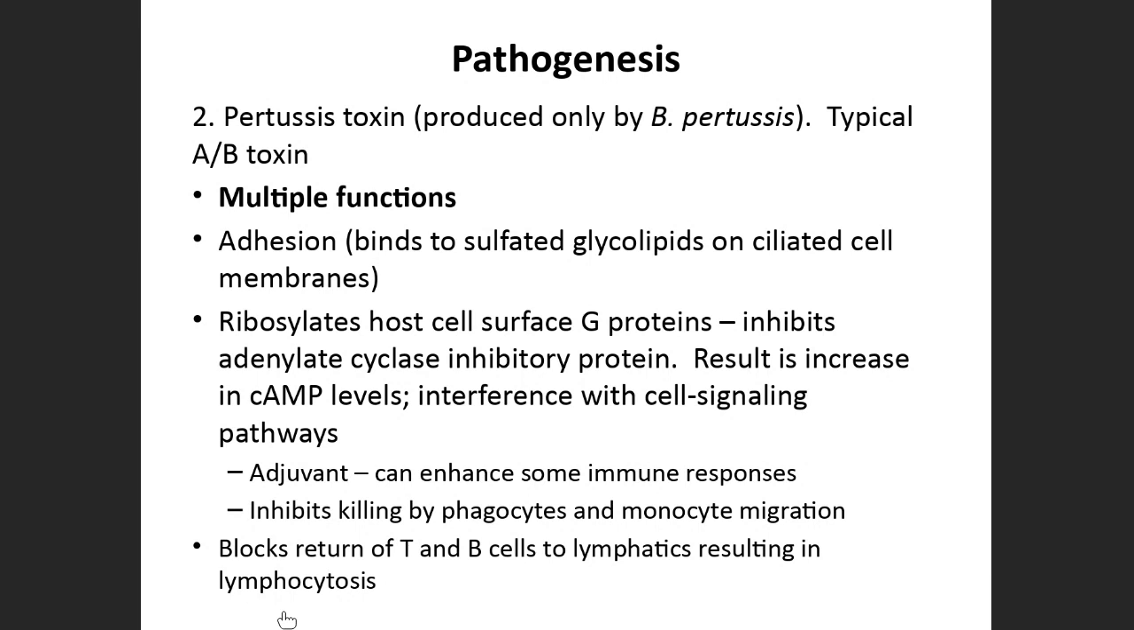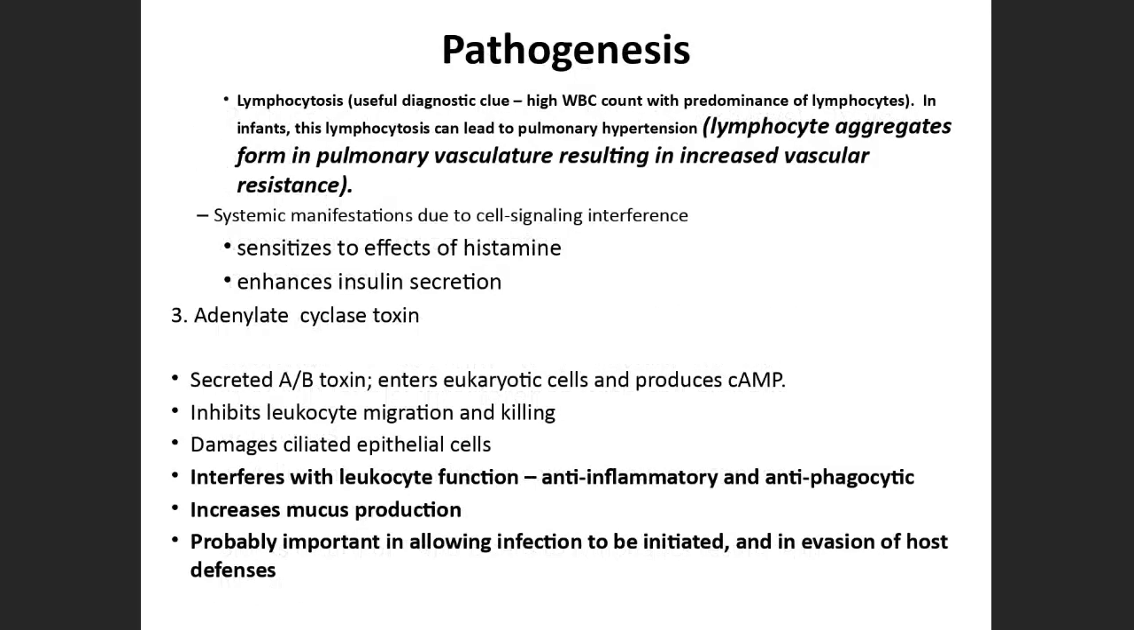Lymphocytosis is a very important feature of whooping cough. When the patient comes and we detect lymphocytosis, this gives a very important clue for the disease. Hence, pertussis toxin is also known as lymphocytosis producing factor, because it produces a high amount of lymphocytes. So lymphocytosis in the blood, when we detect it, is a very important clue for this disease. It also causes pulmonary hypertension in infants and leads to increased vascular resistance.